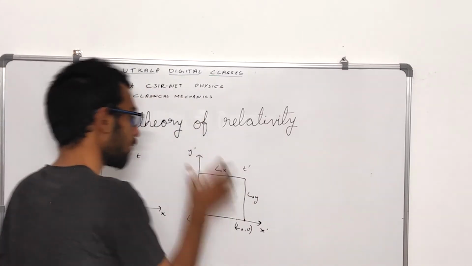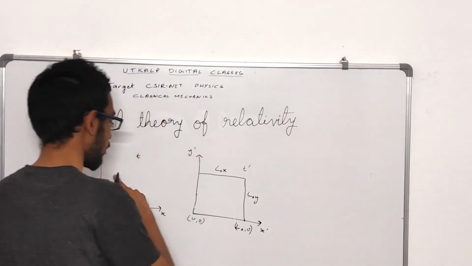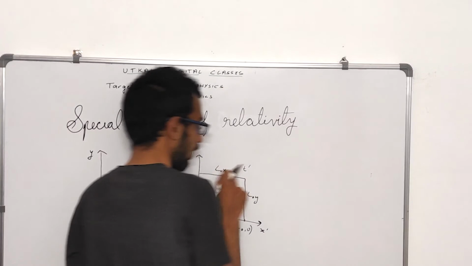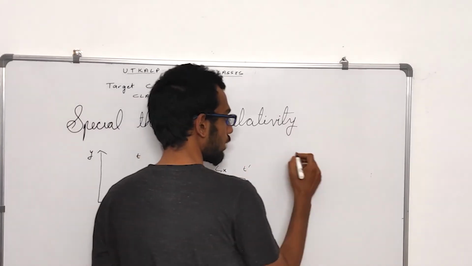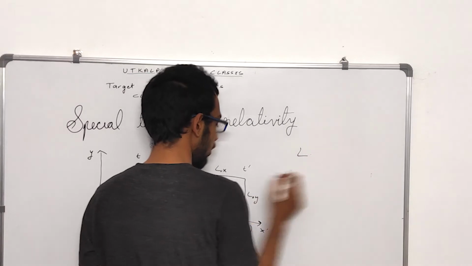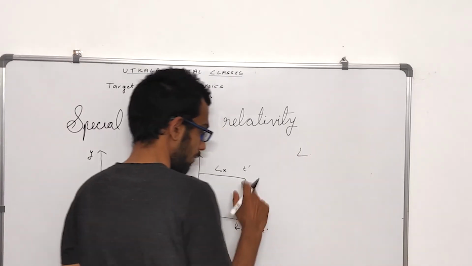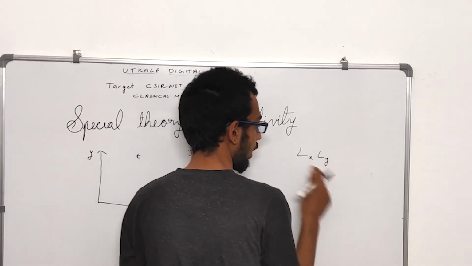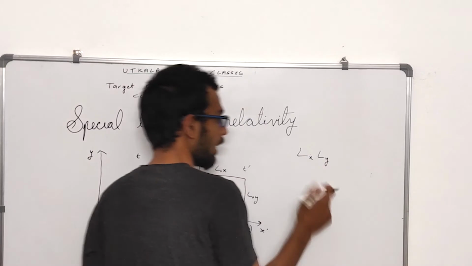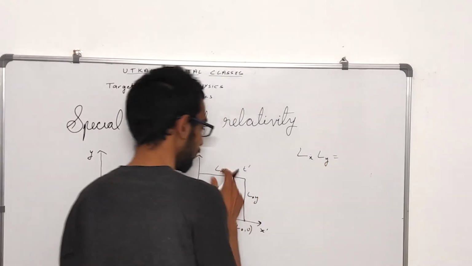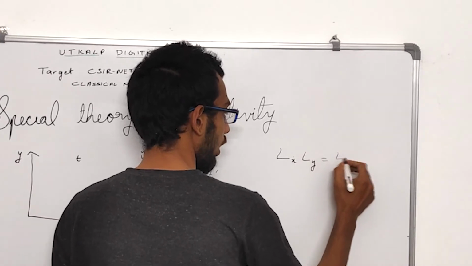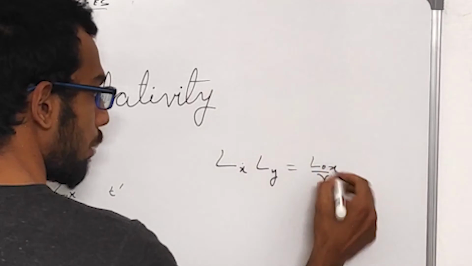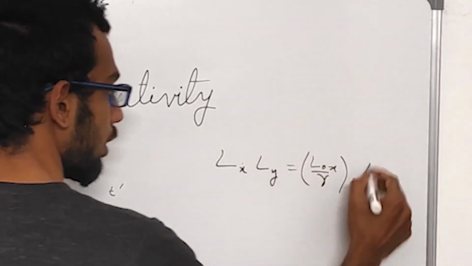Then we are measuring its length in our xy inertial frame, and the length along the x-axis is Lx and along the y-axis is Ly. So the area in the xy inertial frame is Lx into Ly, which is equal to L0x by gamma into L0y.